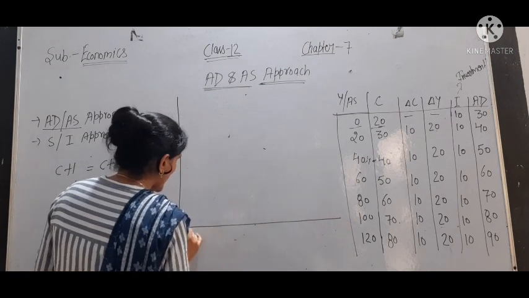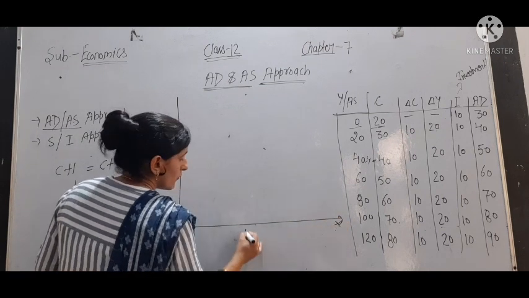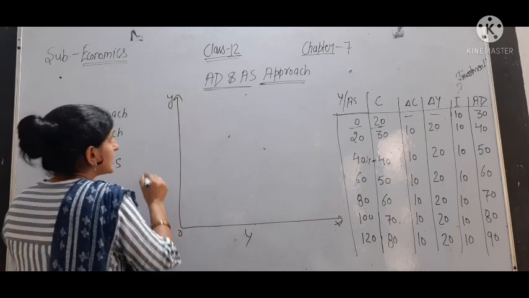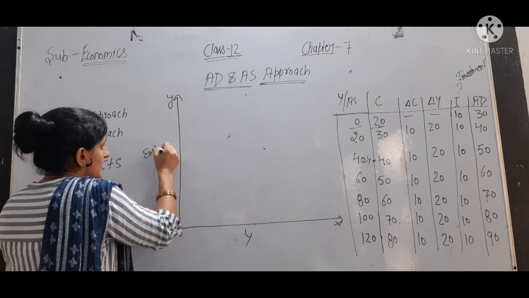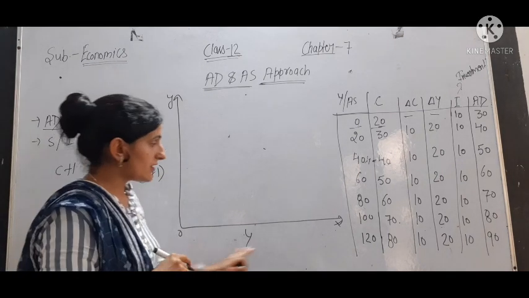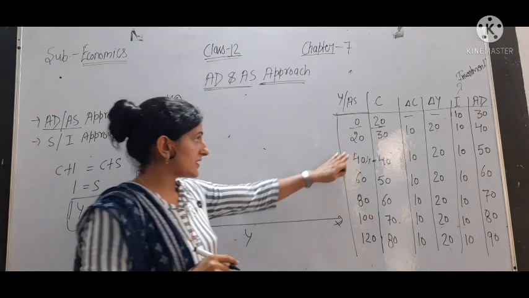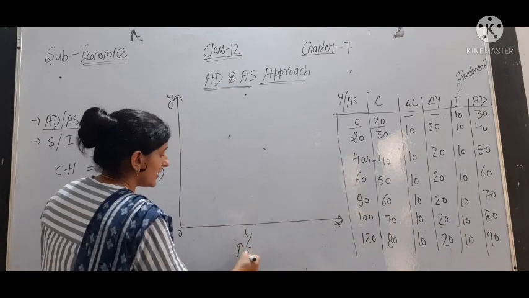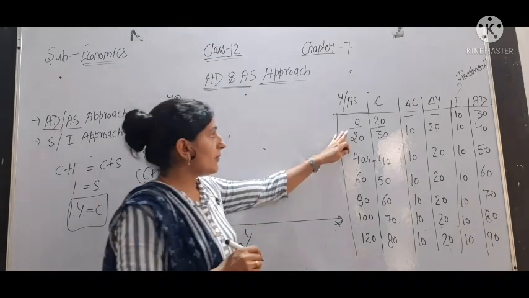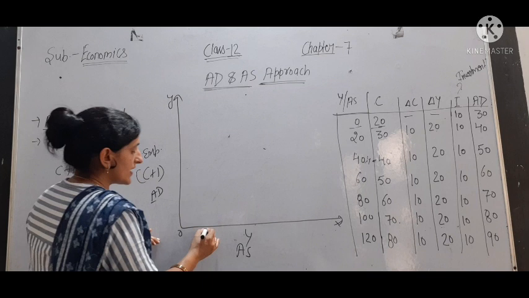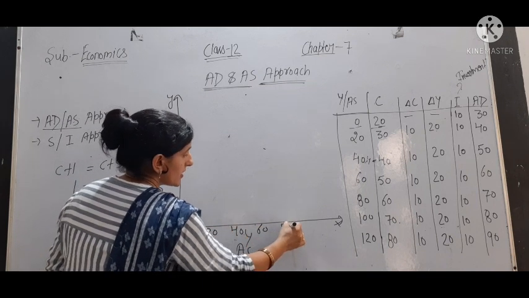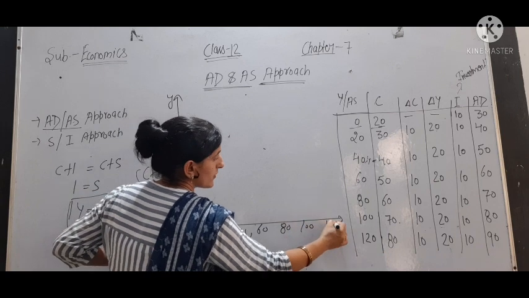On the X axis we will take Y, and on the Y axis we will take expenditure, C plus I. Income, or AS, is 0, then 20, 40, 60, 80, 100 and 120.